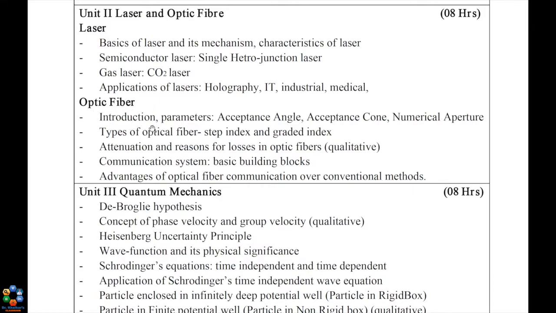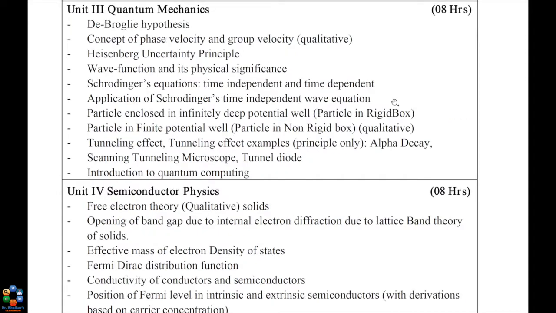Next topic in this unit is optic fiber. You will understand the basic parameters of optic fiber, like acceptance angle, acceptance cone, numerical aperture, etc., the types of optic fiber, and then attenuation and the reasons for losses in optic fibers. The application of optic fiber, mostly in communication systems, its basic building blocks you will study, and the advantages and disadvantages of optical fiber communication you will study in this unit.